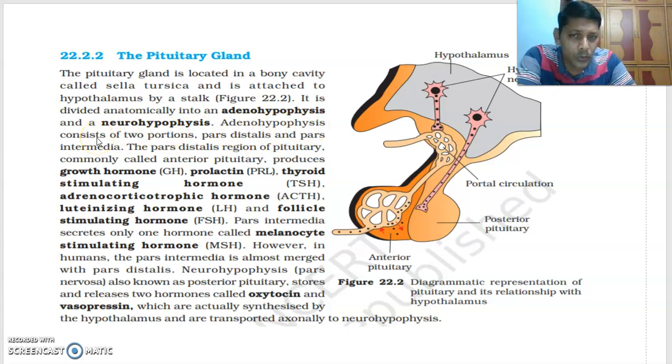Adenohypophysis consists of two portions, pars distalis and pars intermedia.